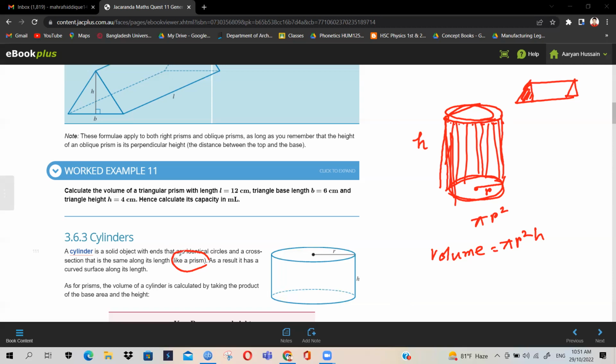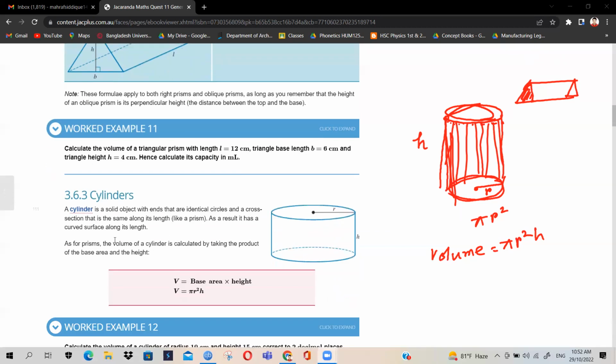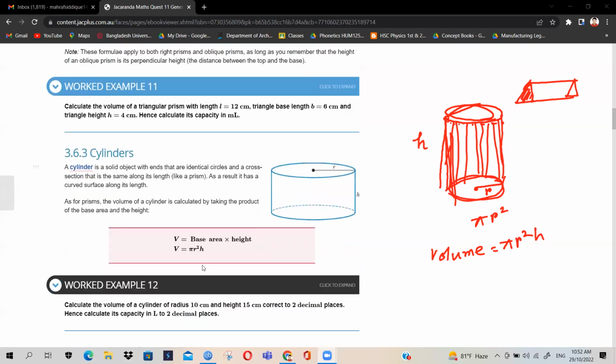A cylinder is a solid object with ends that are identical circles and a cross section that is the same along its length, like a prism. Cross section means if you cut it in half and see it in detail, how would it look? That is the cross section. As a result, it has a curved surface along itself. As for prisms, the volume of a cylinder is calculated by taking the product of the base area and the height. All right, now let's see what maths are given.